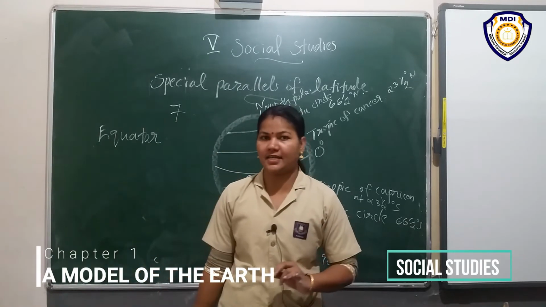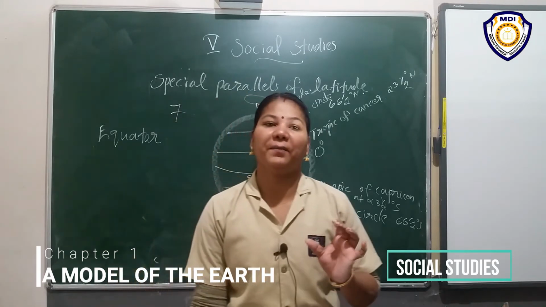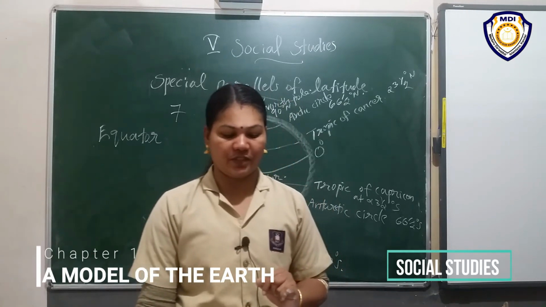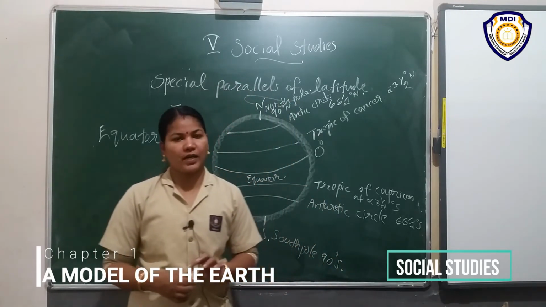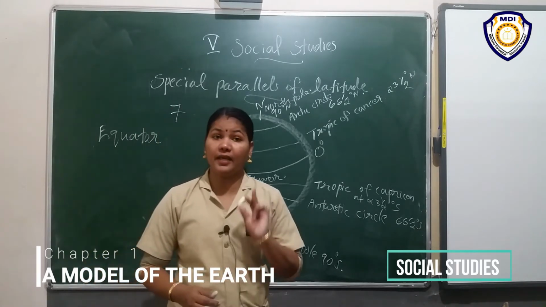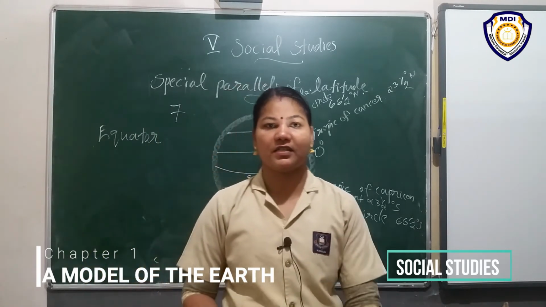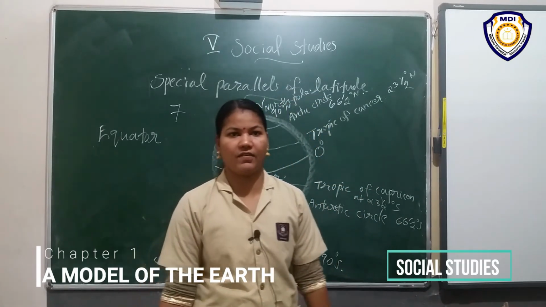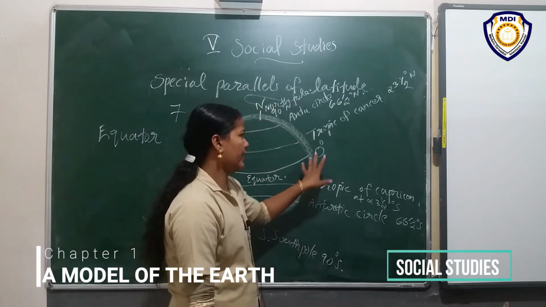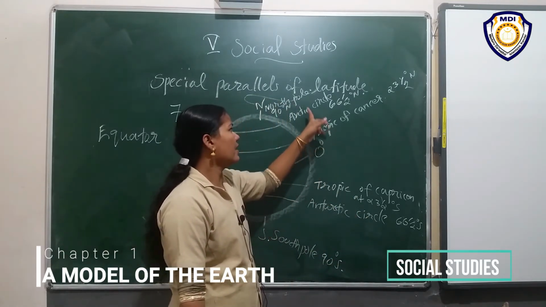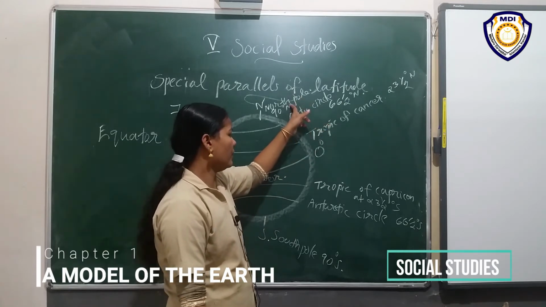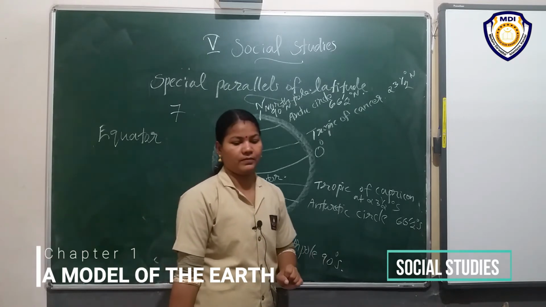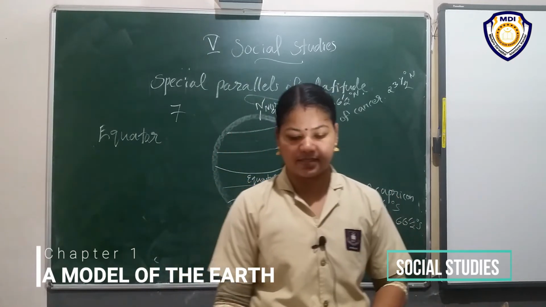I repeat, what is our topic? Special parallels of latitude. How many important parallels of latitude? 7 important parallels of latitude. What are they? Equator, Tropic of Cancer, Arctic Circle, North Pole, Tropic of Capricorn, Antarctic Circle, South Pole. Okay. Is it clear? These are the 7.